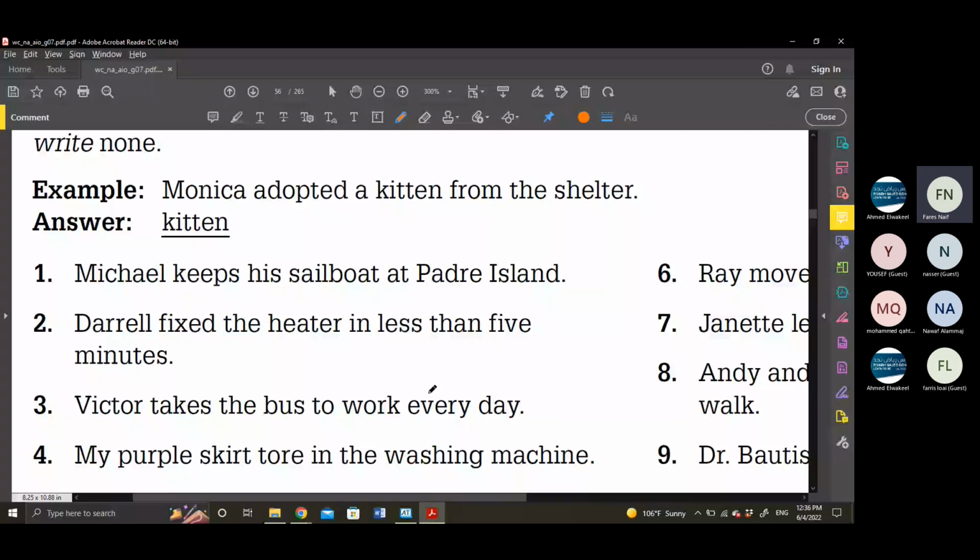Keeps is what? Verb. He keeps what? He keeps his sailboat, so sailboat is the object, bravo.